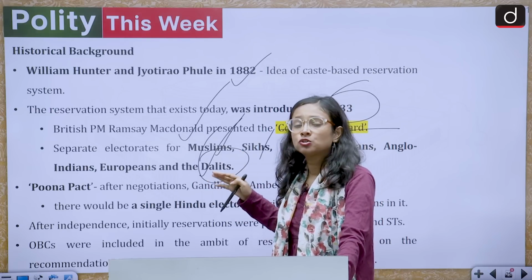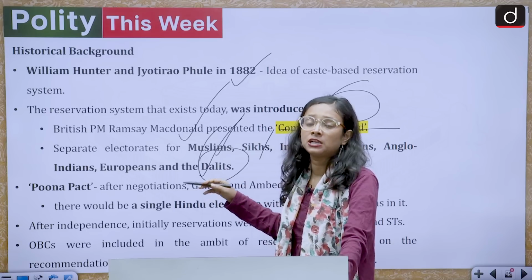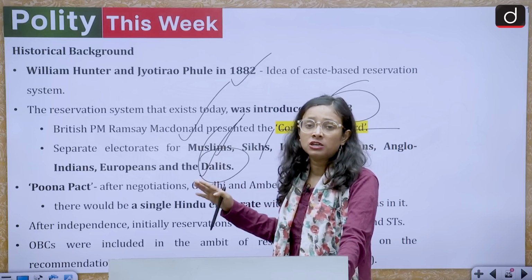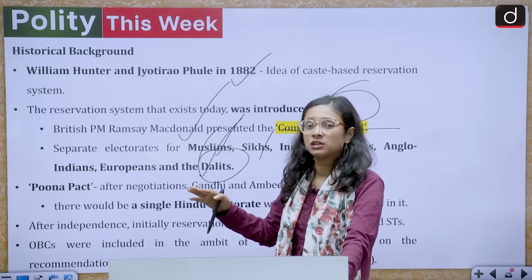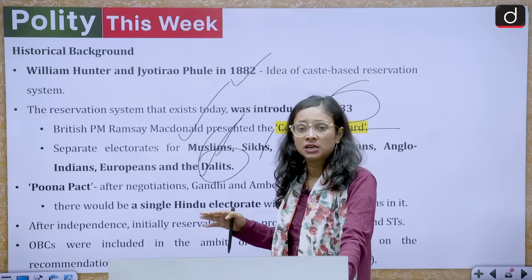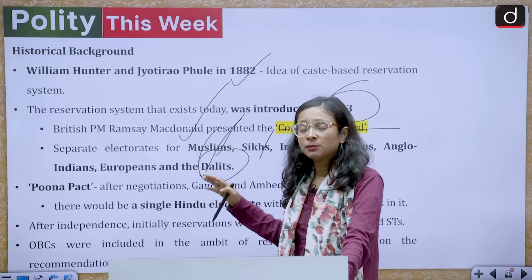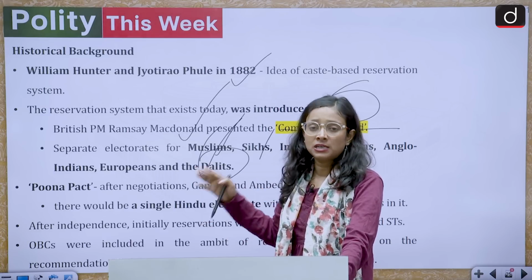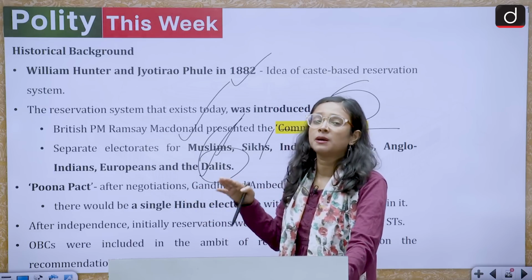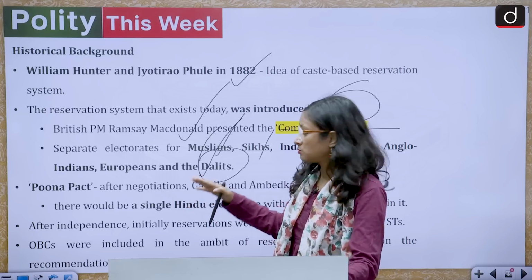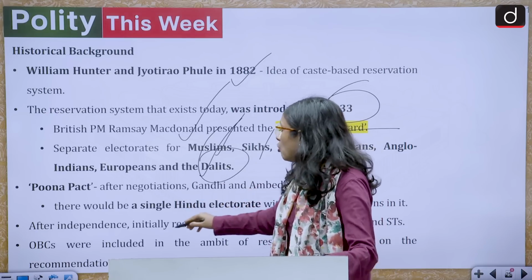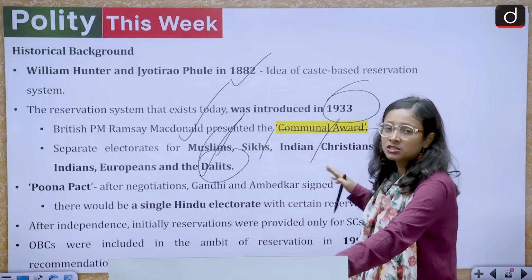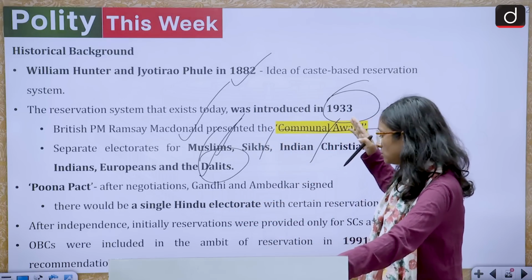Dr. B.R. Ambedkar wanted separate electorates for the marginalized section, but Mahatma Gandhi didn't want that, and there was the Pune Pact, which was the negotiation between Dr. B.R. Ambedkar and Mahatma Gandhi, and they both agreed that there would be no separate electorate, but the seats for the marginalized section would be increased. So this was the Pune Pact, and overall, within a single Hindu electorate, certain reservation will happen. So this is about the Pune Pact.